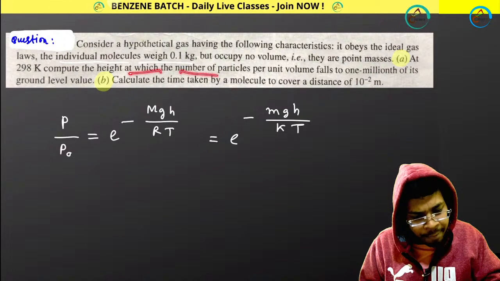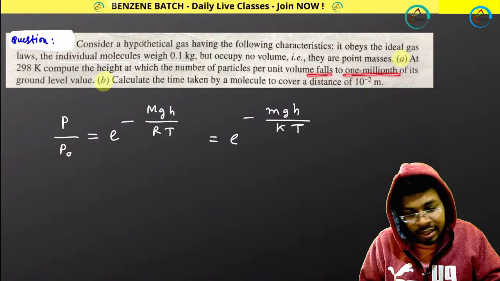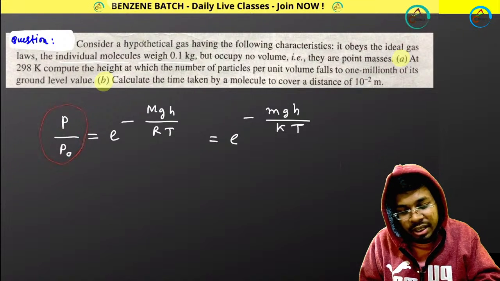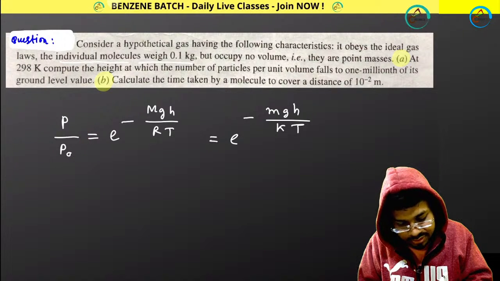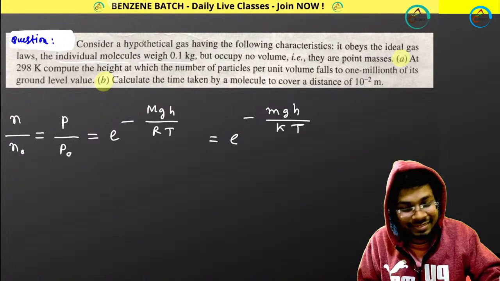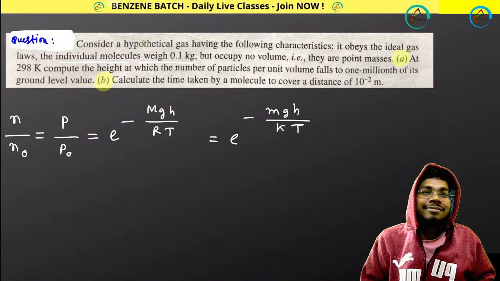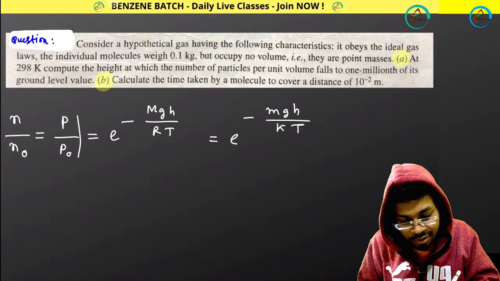At which the number of particles per unit volume falls to 1/1,000,000th of its ground level. So now guys, here you cannot use P by P0. You have to use the number of molecules, like N by N0, because pressure is not given, only number is given.